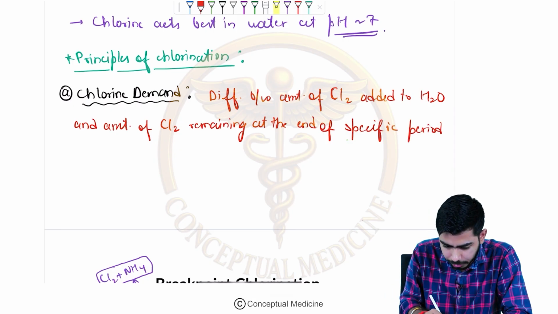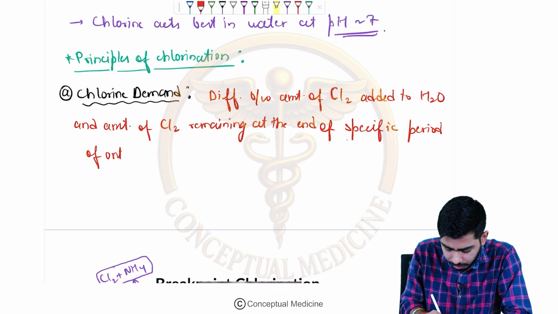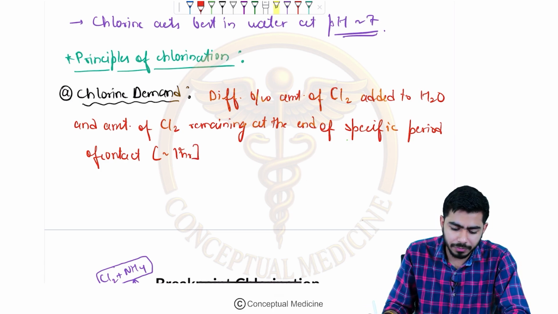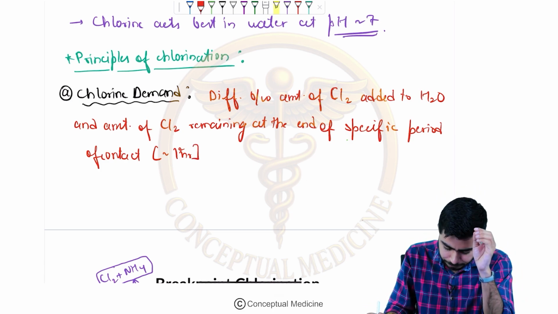Generally this contact period is around 1 hour, that is around 60 minutes. That is basically the chlorine demand.